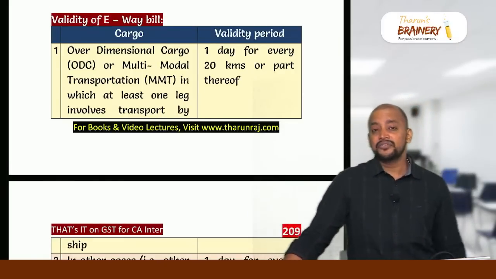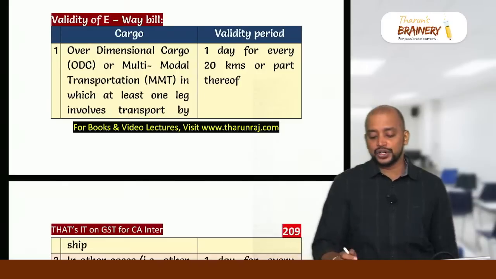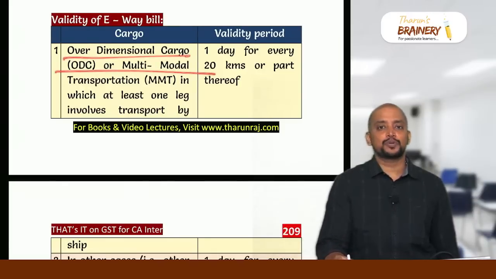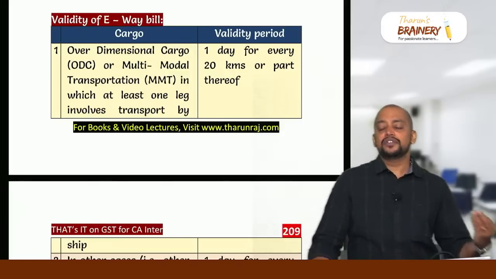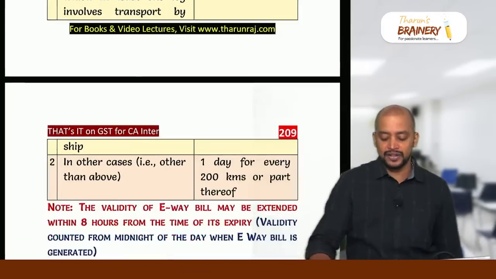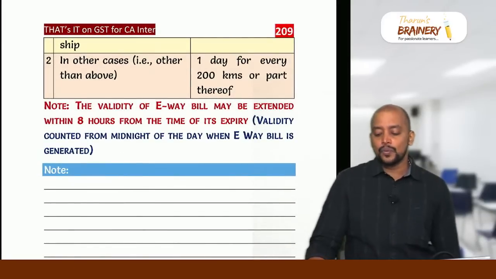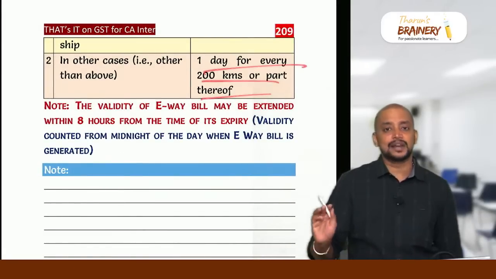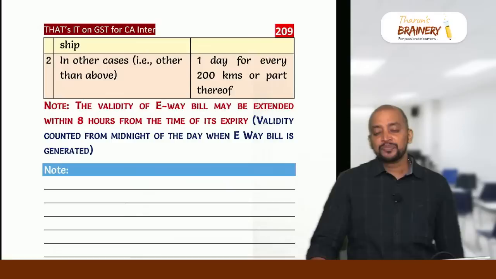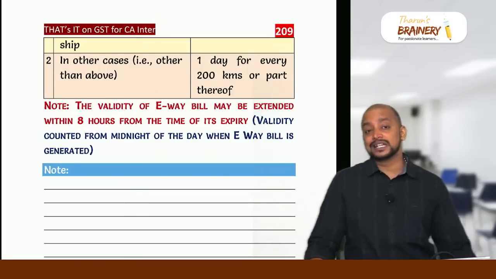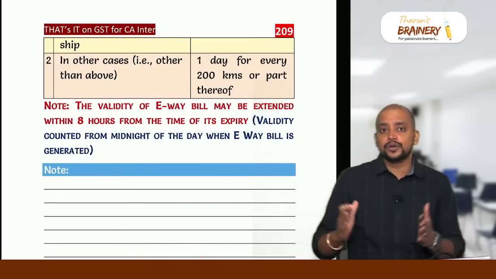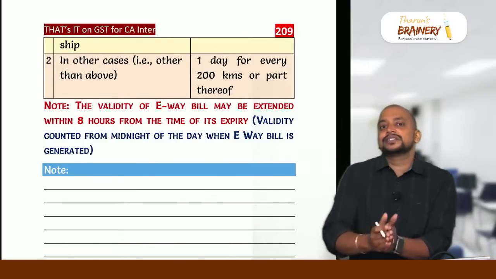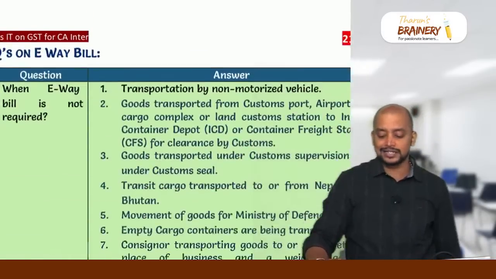That is, if it is over-dimensional cargo or multi-mode transportation, where one leg of the journey is by waterways, then 1 day for every 20 kilometers or part thereof. In other cases, 1 day for every 200 kilometers or part thereof will be taken. Then the validity of the e-way bill can be extended after its expiry. Within 8 hours it can be extended, and the validity will always be counted from the midnight of the day in which it is generated till the midnight of the next day.